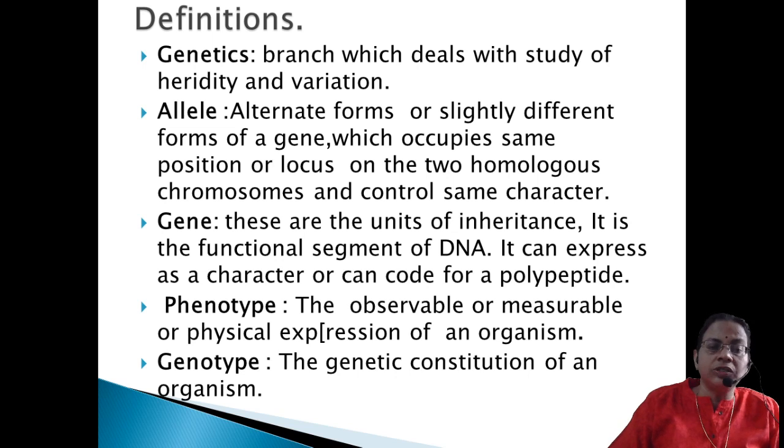So a person can be tall, and in his genetic makeup, the tall can be either homozygous or heterozygous. To find that out, we have to go for the genetic constitution, the genetic makeup of an organism, collectively we call it genotype. So the tallness can appear in two different forms of genotype. Either it can be homozygous, that is capital T capital T, or it can be capital T small t, heterozygous. So the genotype is the genetic combination of an organism.